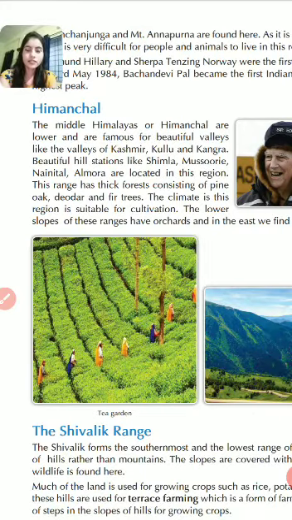And there are many beautiful hill stations located here, like Shimla, Mussoorie, Nainital and Almora. Children, this range has thick forests consisting of pine, oak, deodar and fir trees also.